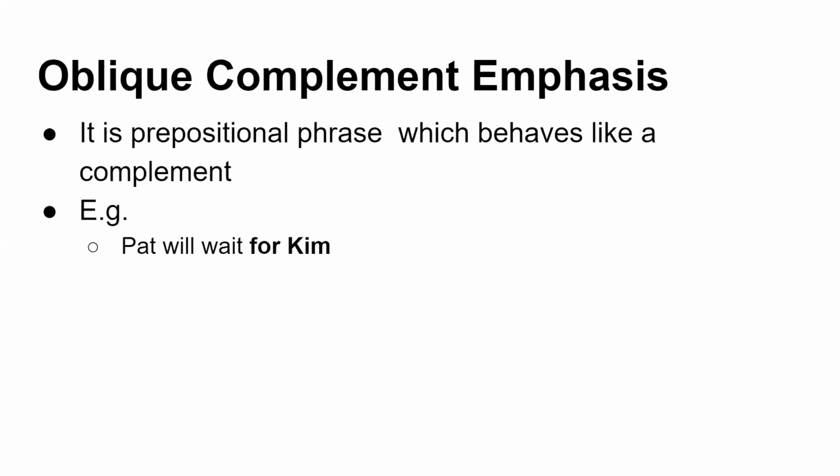There is another option also, that is oblique complement emphasis. That is, it is a prepositional phrase which behaves like a complement. The example is, Pat will wait for Kim. So if you have a prepositional phrase which is emphasized, then for that category you can give 40 points, 40 point weights.